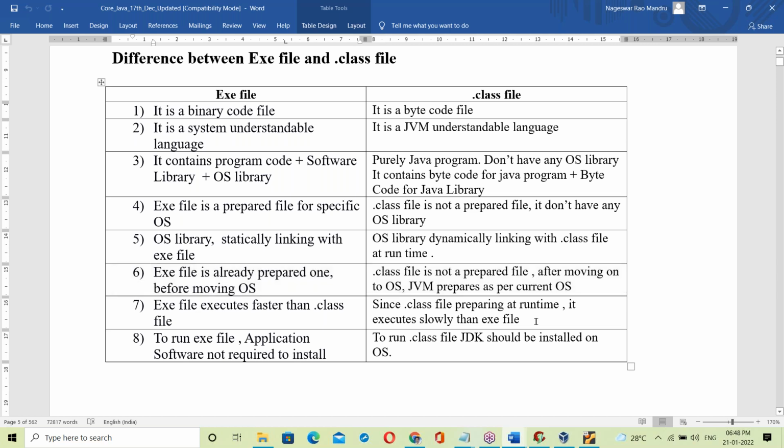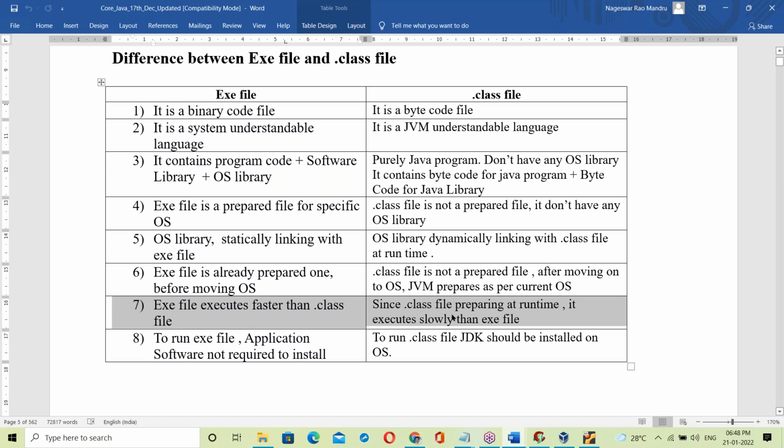Next difference: the exe file executes faster than the .class file. The reason is that the exe file is already prepared and runs directly. Preparation is not necessary, and linking with the OS library is not necessary. It was already linked at the time of creation of the exe file itself. So complete preparation is done, and it goes directly to execution. It won't take any time.